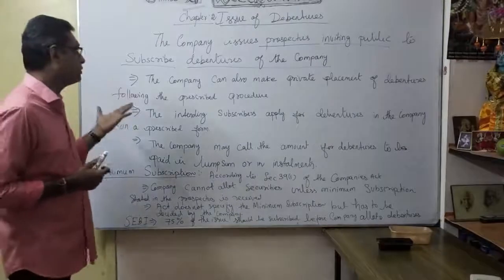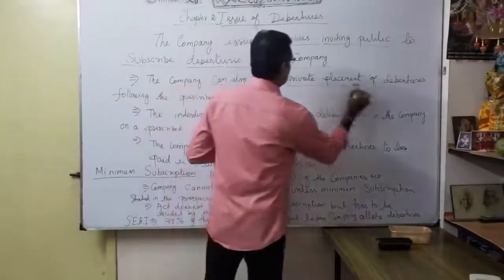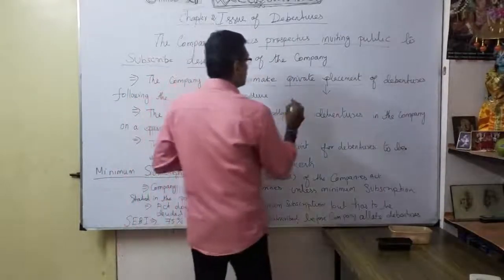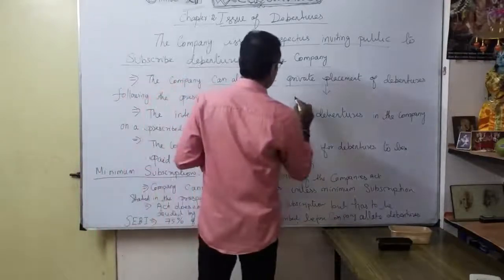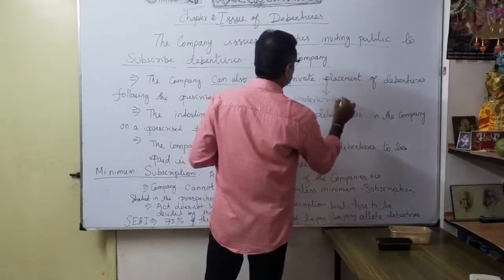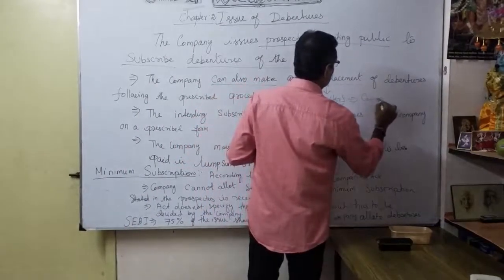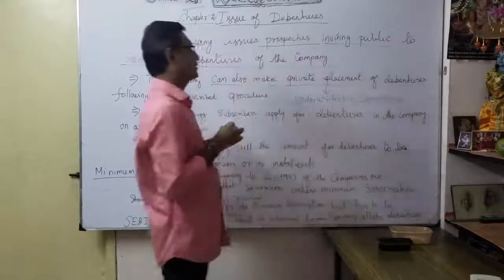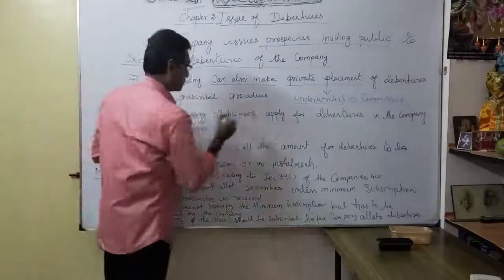Here also the company can make a private placement. You will study private placement clearly in your higher classes. That is through underwriters, who get a commission. That is the private placement of debentures following the prescribed procedure.